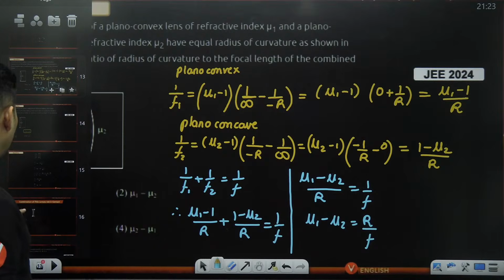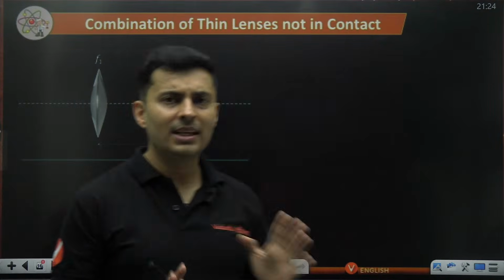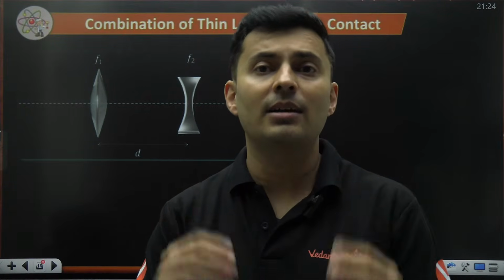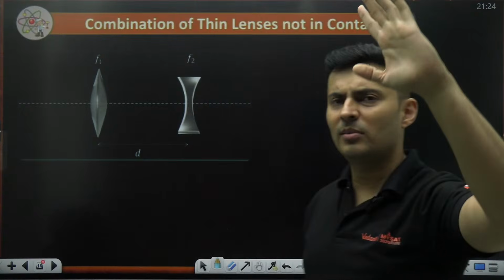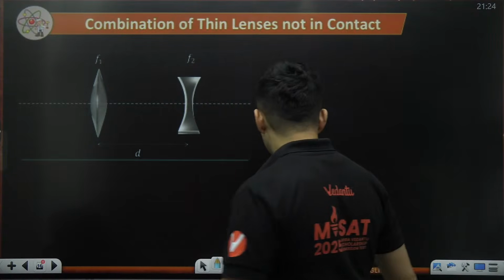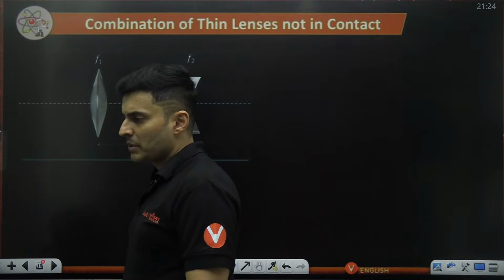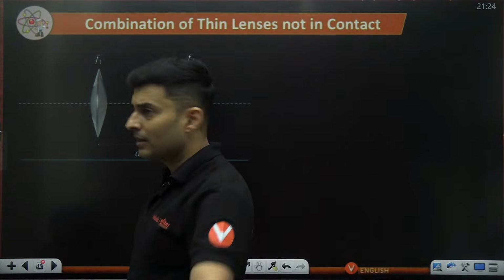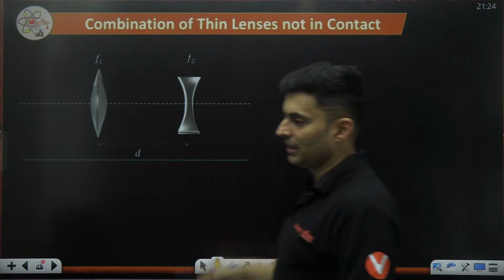Moving on now to the next part, where you have thin lenses that are not in contact, rather separated by some distance. Sir, is there a simple, easy, super duper formula? No. Instead, you have to do it like this. Whenever there are multiple lenses with different focal lengths and there is some separation, so they are not in contact,